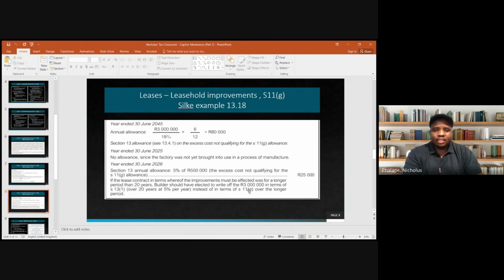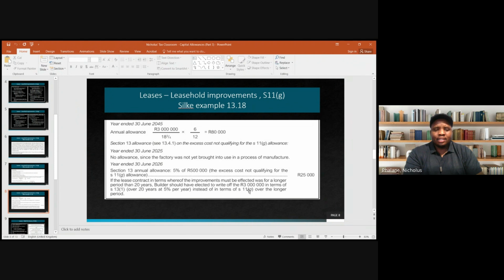And then in the last year, you then basically have to apportion, right? There it's 6/12, right? And then the 500,000, like explained, you can see here they're applying 5% in terms of section 13(1). All right.